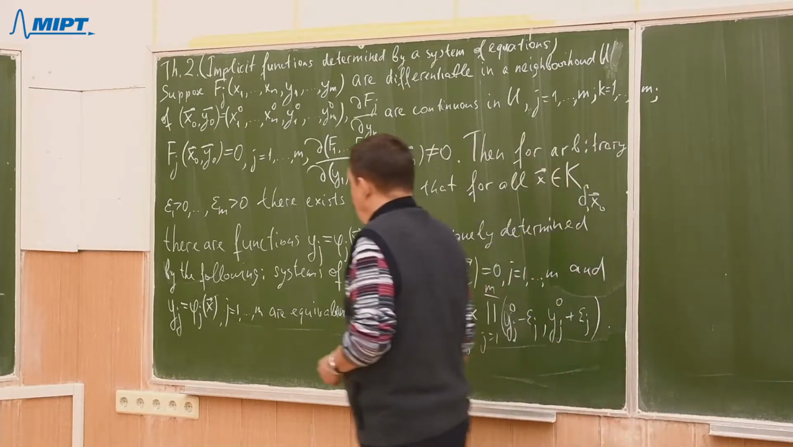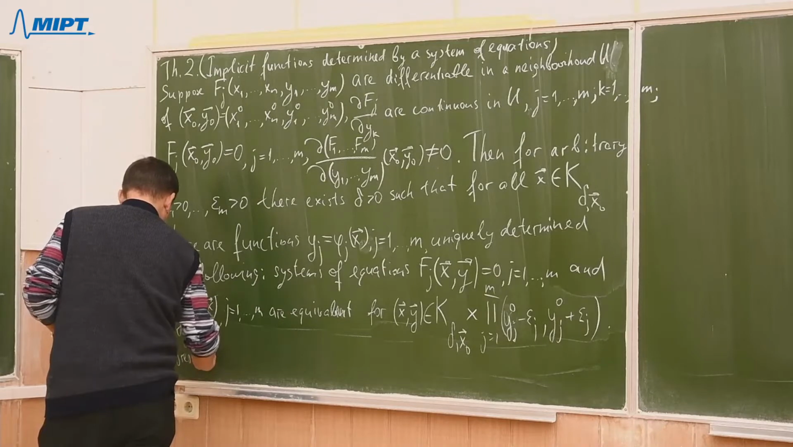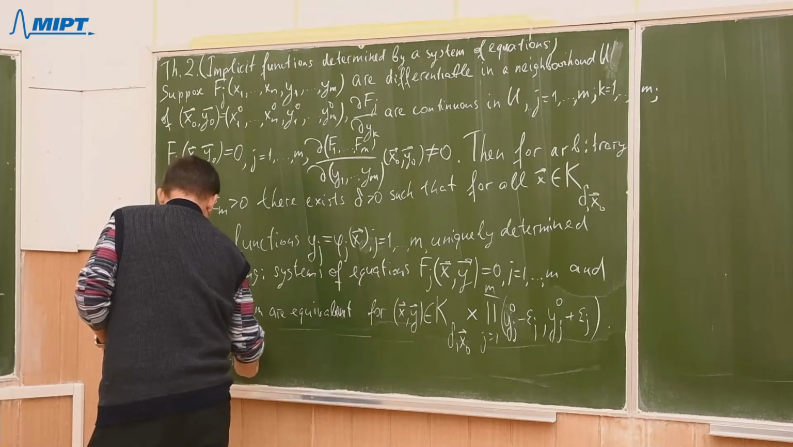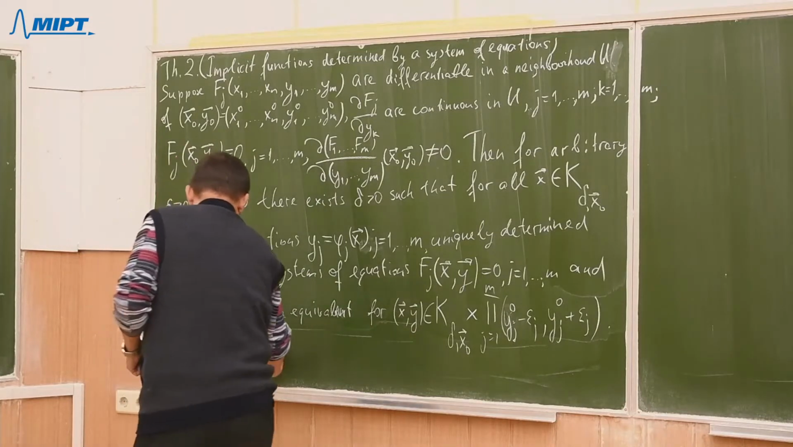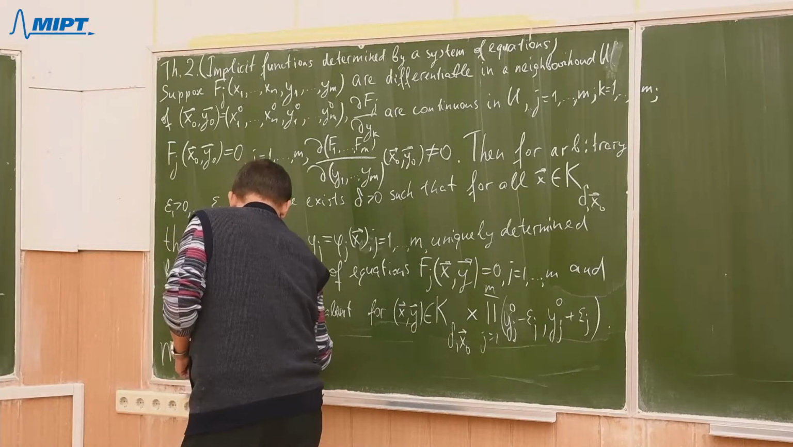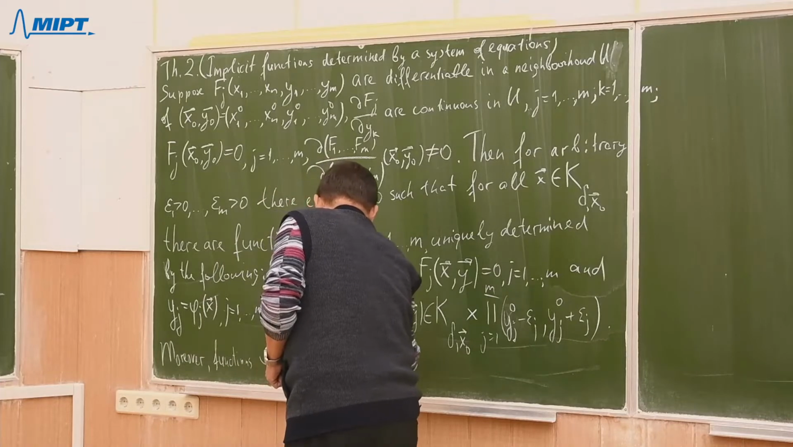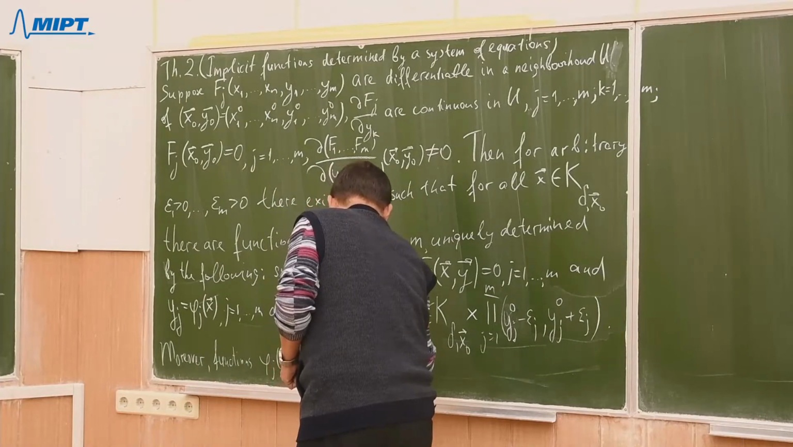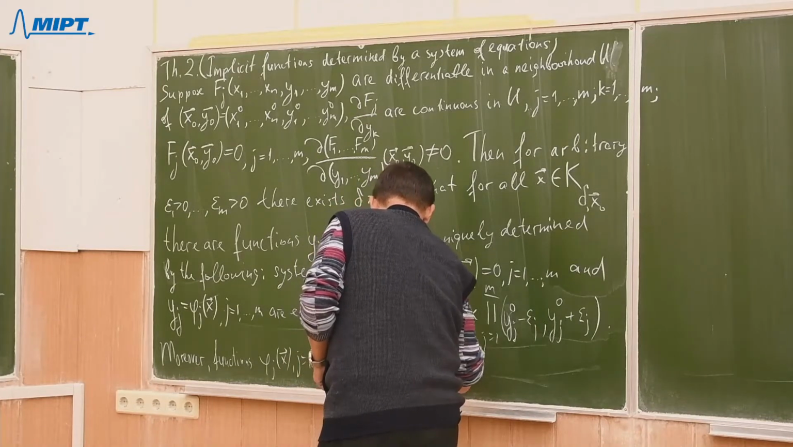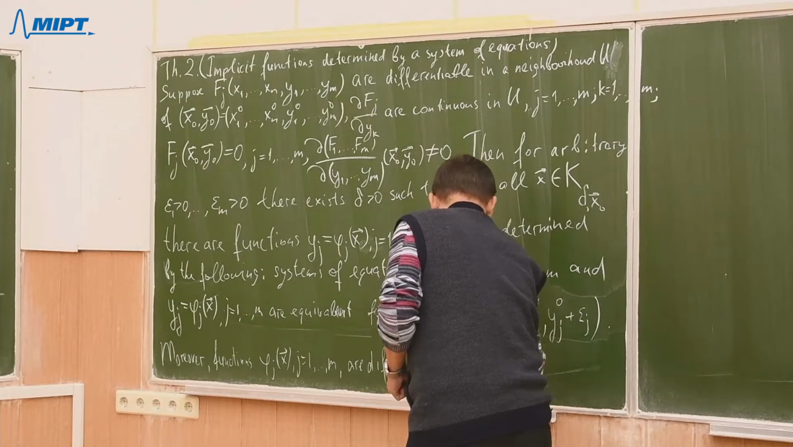Moreover, the functions phi j of x, j from 1 up to m, are differentiable at the delta neighborhood of x naught.